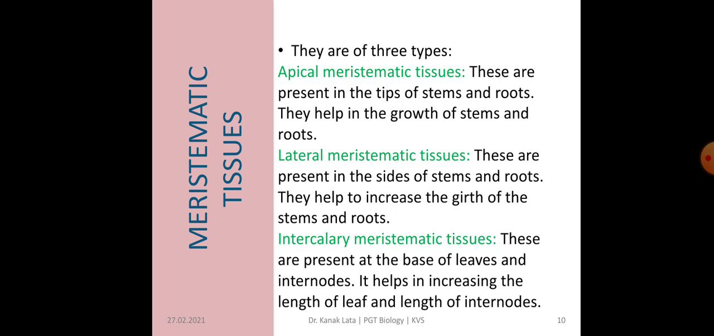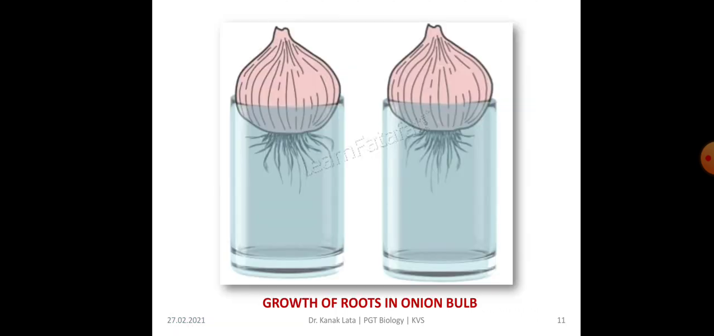They are present at the base of leaf and internode. So they help in increasing the length of the leaf as well as the length of the internode. Here you can see the growth of roots in onion bulb. You can see the roots are growing, but whenever you cut the tip of the root, then the growth of root stops. Why does it stop? Because we have destroyed the meristematic region.